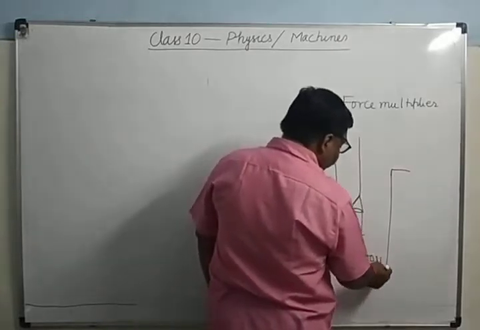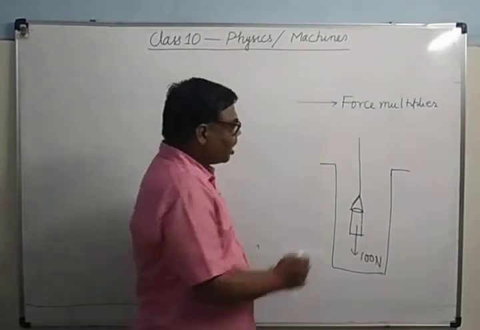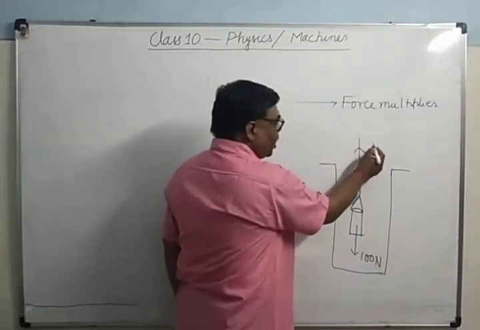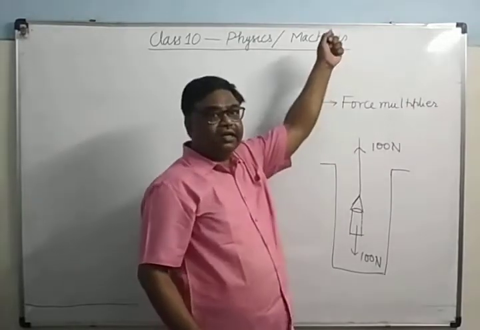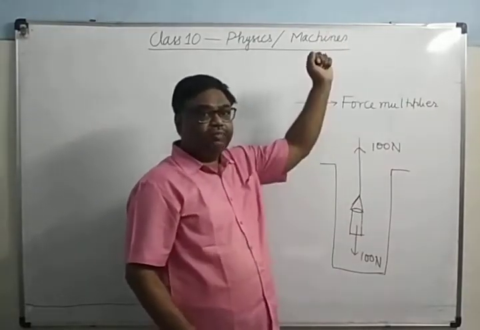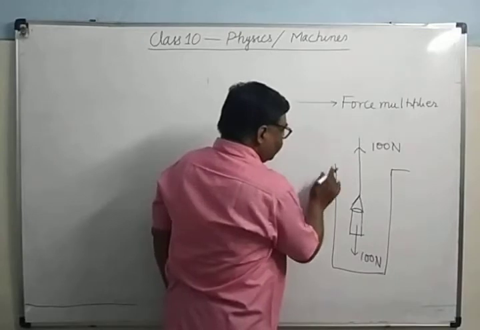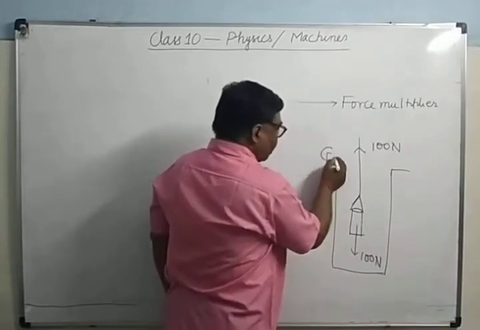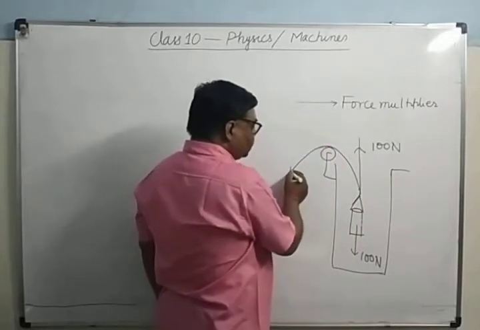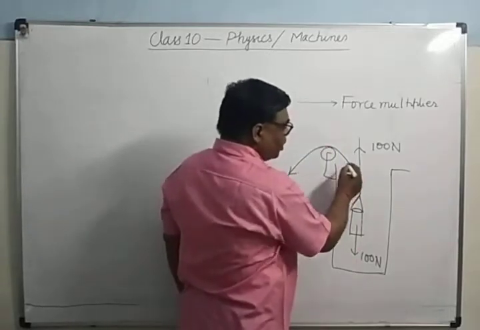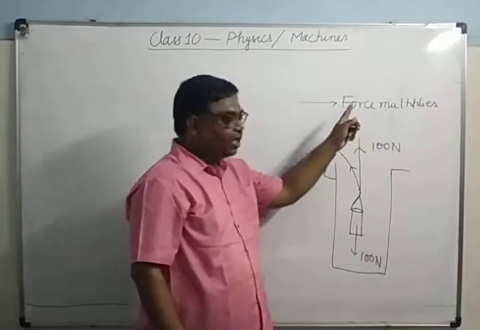It's clear. Means how much force will be required here? At least 100 Newton, whether you are pulling it directly or by using a pulley. In both cases, 100 Newton.